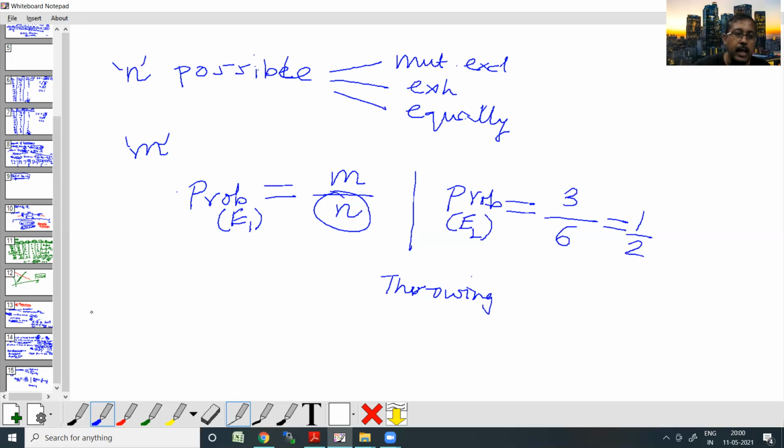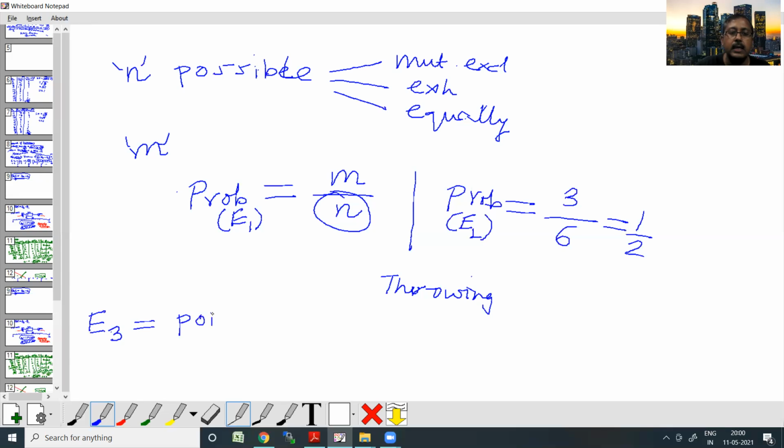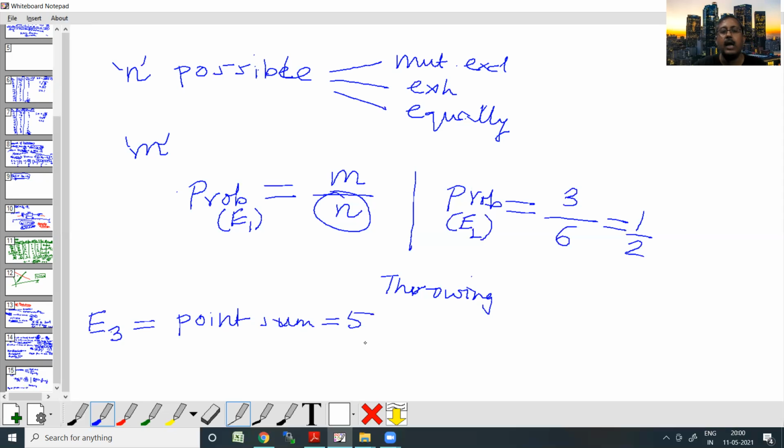Now, say for example I define another event: the sum of points equal to, say, 5. Let's call that my event E3.